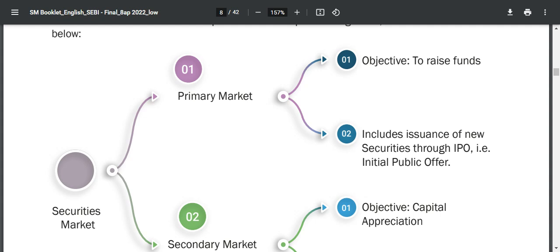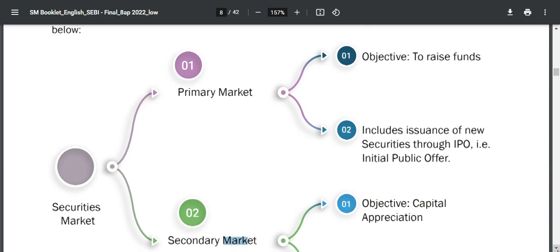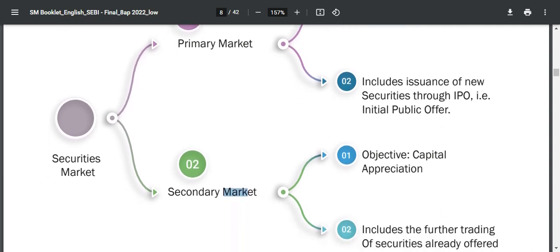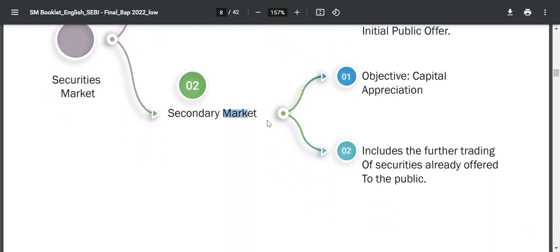The secondary market is the place where, once the company issues its shares or securities to the public and the public buys them, the shares are listed on the recognized exchange of that country, so that the securities are traded on the exchange.